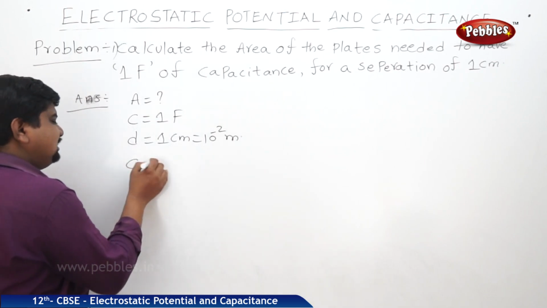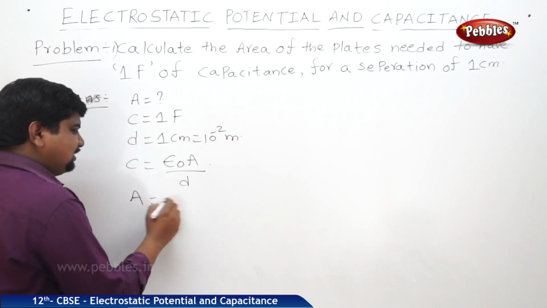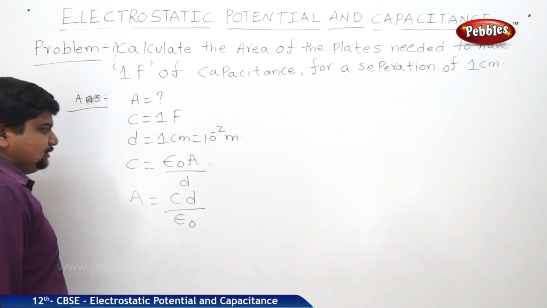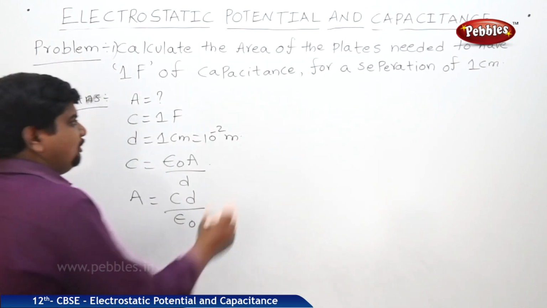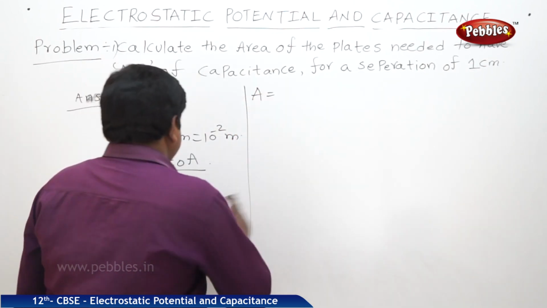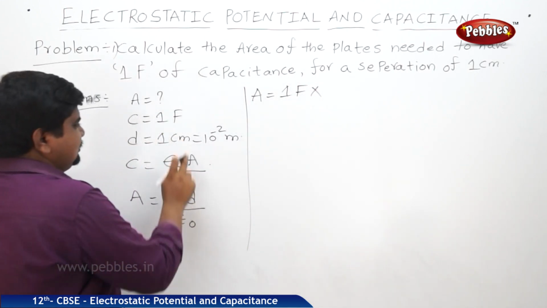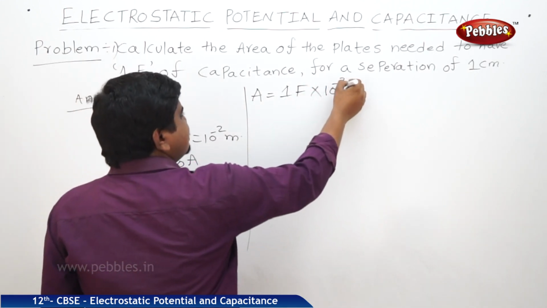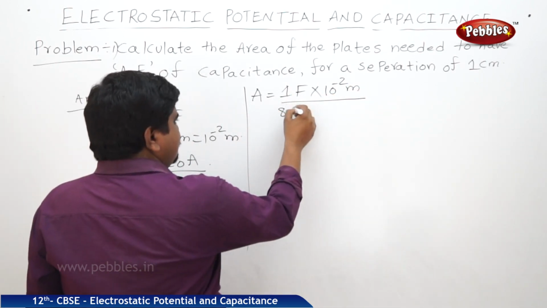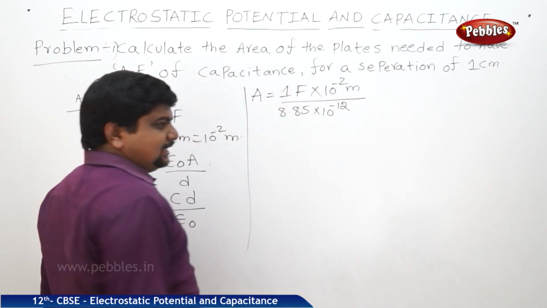What is the rule? C is equal to epsilon naught A by D. Therefore, A is equal to CD by epsilon naught. Now I am substituting the values. C is 1 farad, D is equal to 10 power minus 2 meters, epsilon naught is equal to 8.85 into 10 to the power of minus 12.